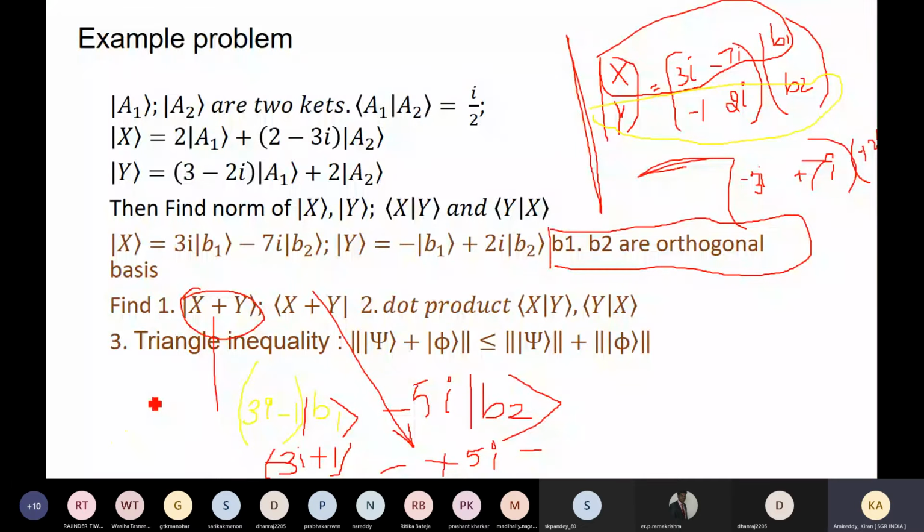Okay, and I also asked this one here, just taken from there. So some of the laws I told you, for the triangle inequality. So we can just take these two. So this addition, we already had the addition here. So that is x plus y. Here actually, the psi and phi I gave is just for you to imagine the triangle inequality if the states are psi and phi. But here our states are x and y. So simply I can say x plus y. So individually norm x, individually norm y.